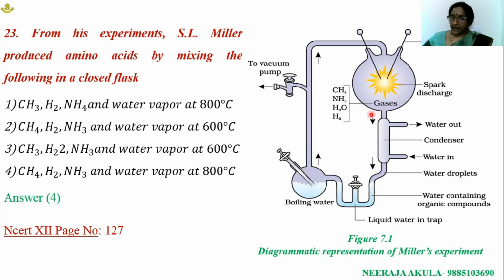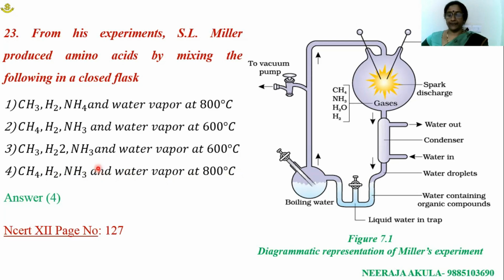So in this flask, they have taken a mixture of different gases. The first option is wrong. Why? Because they have given ammonia. Most of the students, without reading this carefully, without focusing on this, went for the first option.